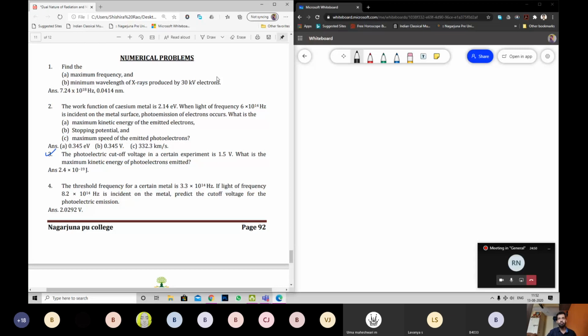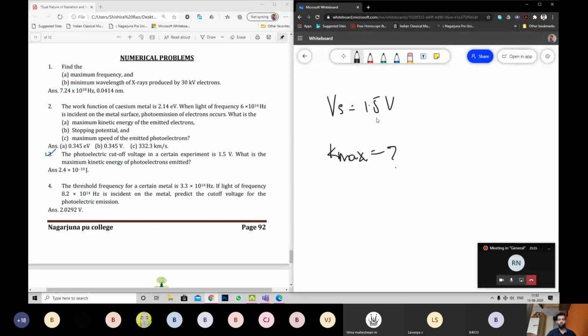Kmax equals question mark. Now, point to be noted. If you are asked the same question in competitive exams, you directly write 1.5 electron volt as your answer. Same figure, 1.5: volt for stopping potential, electron volt for maximum kinetic energy. This is not your competitive exam. You have to go through board style, so write the formula. Write Kmax equals e into Vs.